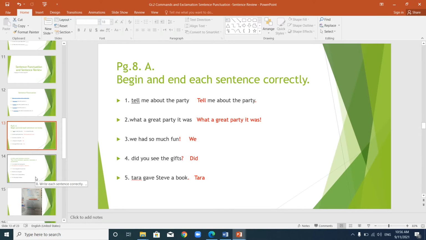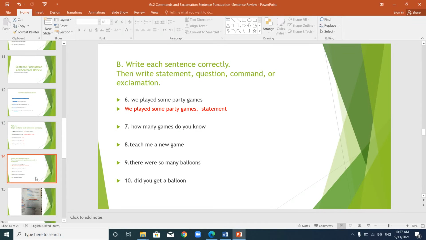Let's go to page 9. No, you have part B. Part B, I'm sorry. Part B says write each sentence correctly, then write statement, question, command, or exclamation. We did something like this in our last session, where we read the sentence and say what kind of sentence it is. Is it a statement, question, command, or exclamation? Today, it wants you to write the sentence, because each sentence has a mistake.